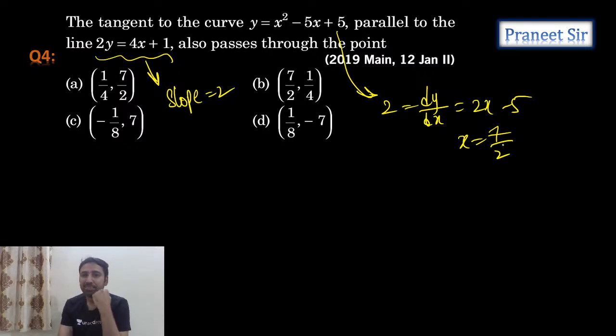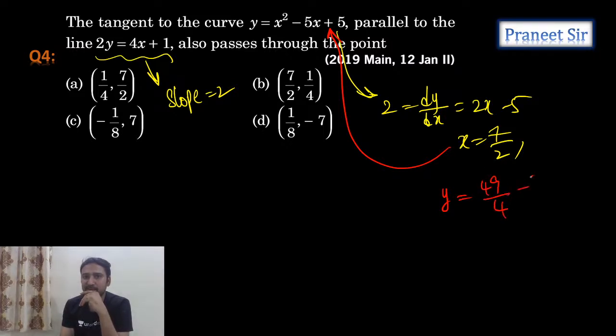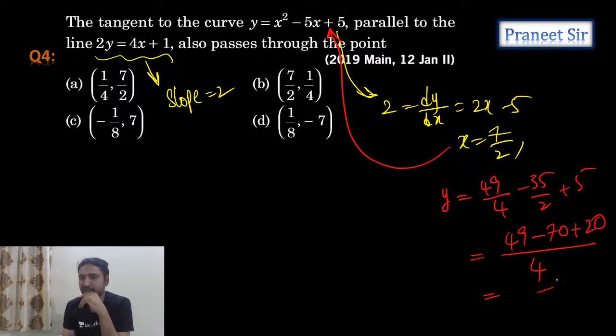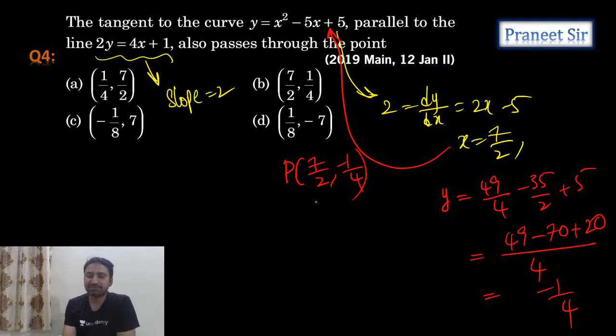So same way, can I calculate the y value, guys? Let's substitute x equals 7 by 2 here. If you substitute x equals 7 by 2, what is the y value? 49 by 4 minus 35 by 2 plus 5 is equal to (49 minus 70 plus 20) by 4. So tell me how much we get. Am I getting minus 1 by 4? That means we got the point of contact: 7 by 2 comma minus 1 by 4.